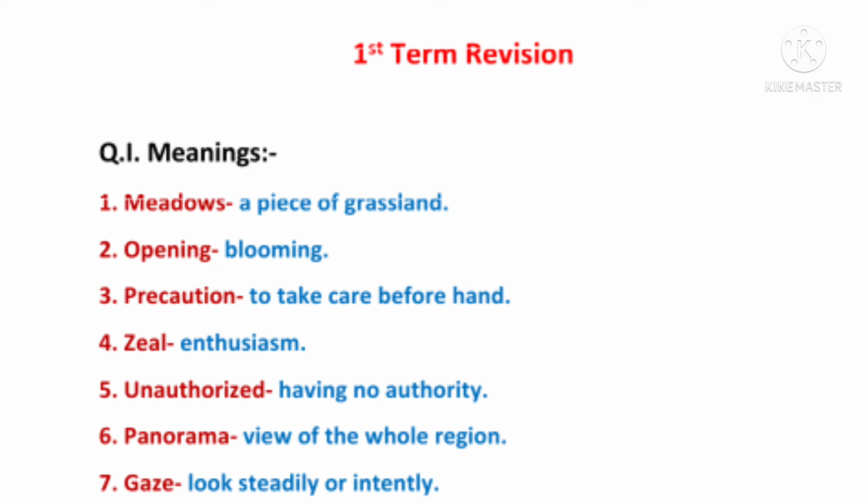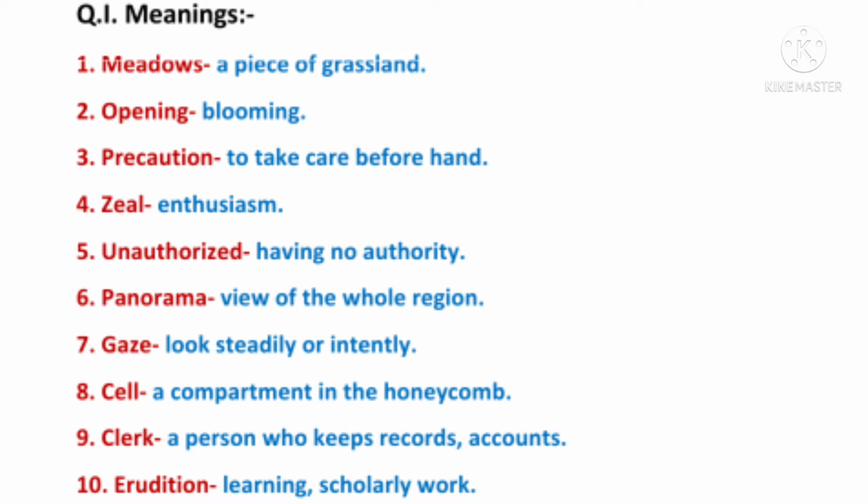Seventh, gaze. Its meaning: look steadily or intently. In simple words, gaze means to stare at something. Eighth, cell. A compartment in the honeycomb. Now we all have seen how a honeycomb looks. There are small compartments. Those compartments are called cells. Ninth, clerk, meaning a person who keeps records or accounts. So there are clerks in offices, right, where they keep accounts or records of a particular company, business or certain things.